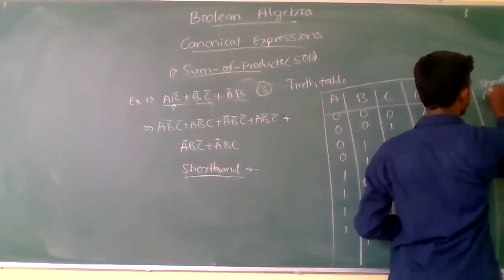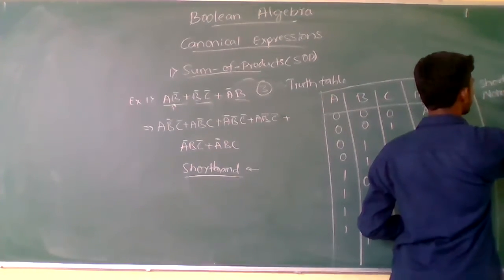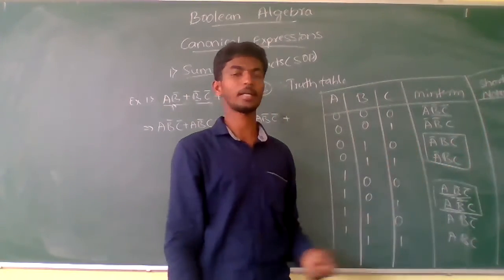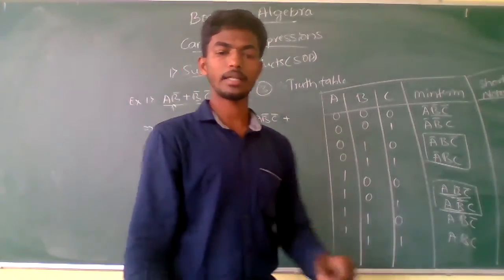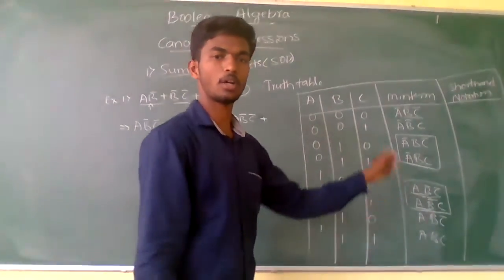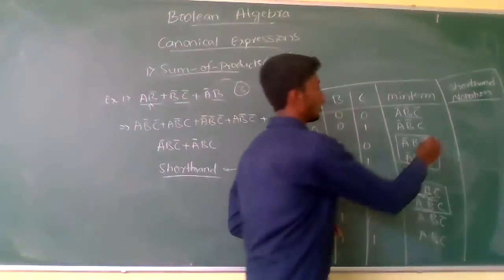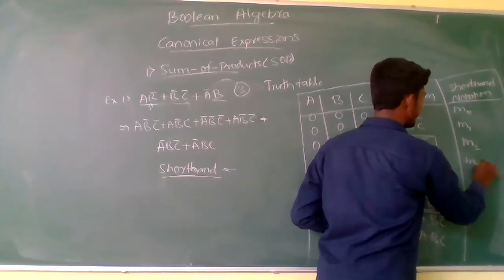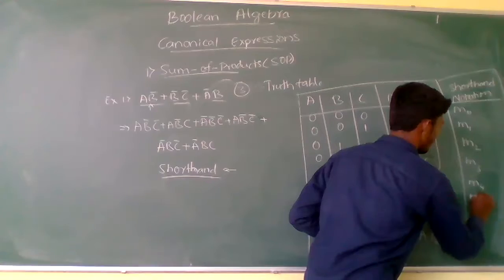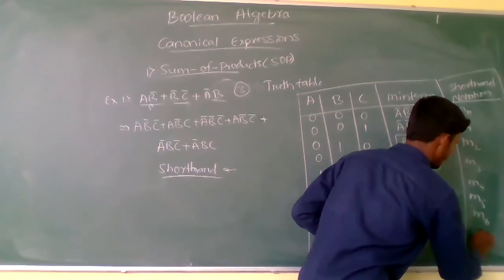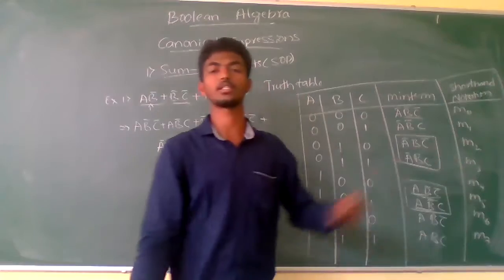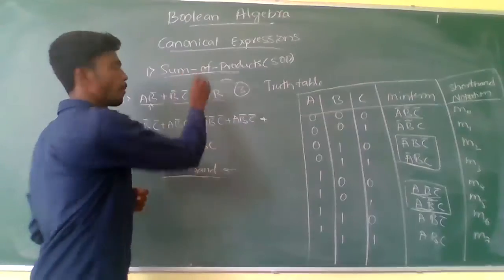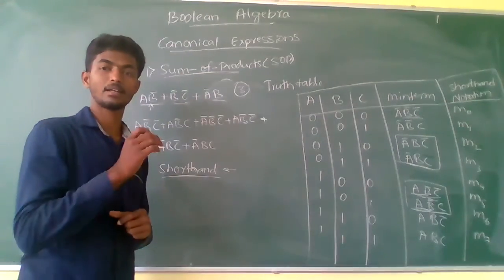Shorthand notation, you need to add into this table. Just observe here: the shorthand notation is M0, M1, M2, M3, M4, M5, M6 and finally M7. This is the shorthand notation of the mean terms, and when you are representing the shorthand notation for sum of products, you need to represent that shorthand notation by